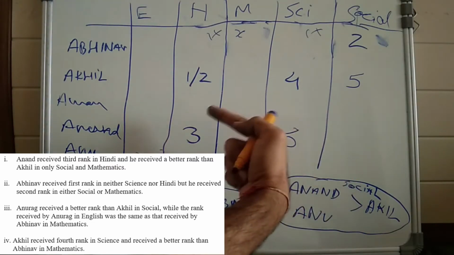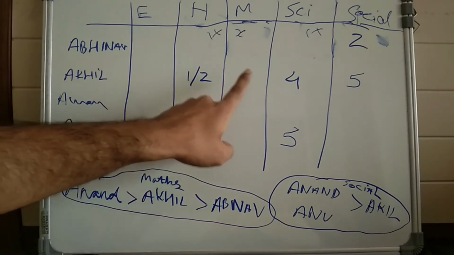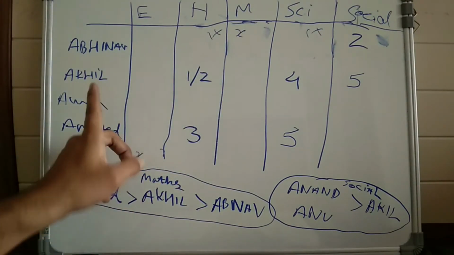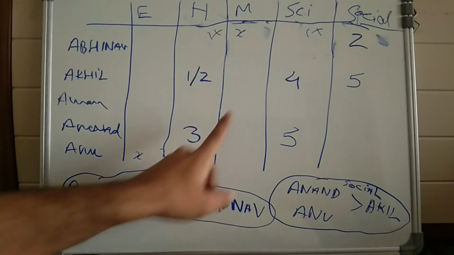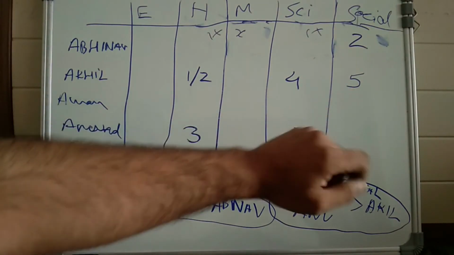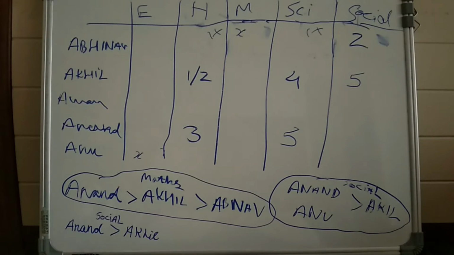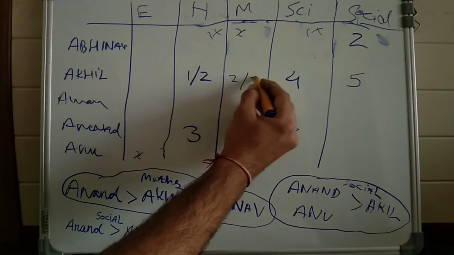Okay, so Akhil got 5 over here. So now if we look at the condition of maths, because this condition is for maths, what rank can Akhil get over here? Can Akhil get 5? No, because 5 is already there. Can he take 4? No, 4 is already there. So Akhil can get 2 or 3. I am writing 2 or 3.